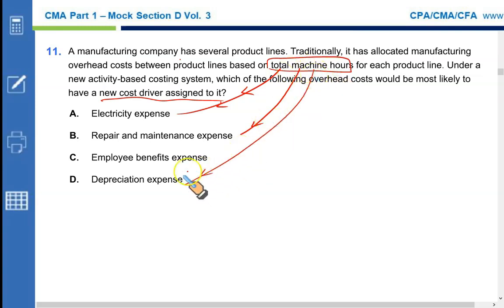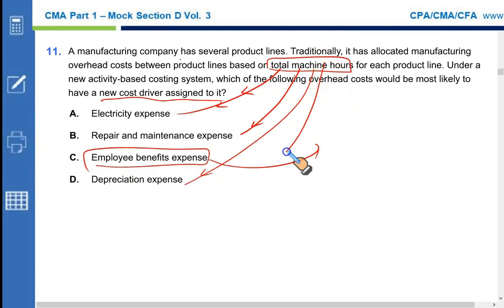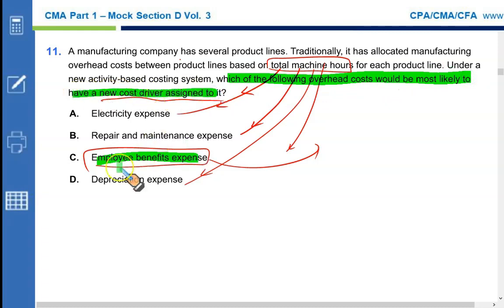But employee benefits is something that would require a separate driver. Machine hours are not what drive the employee benefit expense. So this is the one where we would require a new driver. Clearly, employee benefit expense, C.